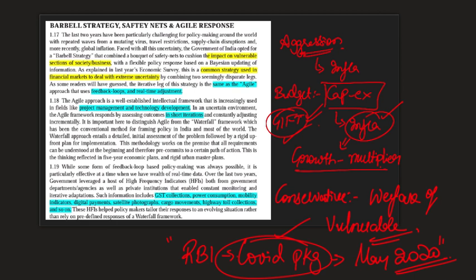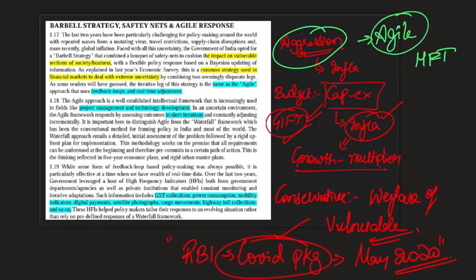Now, even in this aggression, the government wants to take this agile approach, that is, taking data from high frequency indicators and then moving forward. What are these high frequency indicators? It is highlighted here. Let's say, for example, GST collections, power consumption, mobility indicators, etc. So you can just go through the highlights here. I'll be posting the link on the channel. This is what you have to focus on in this particular chapter.